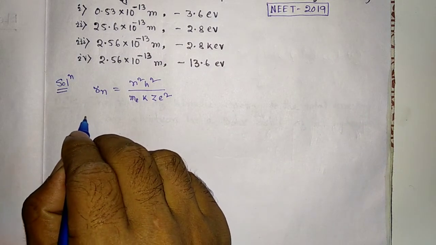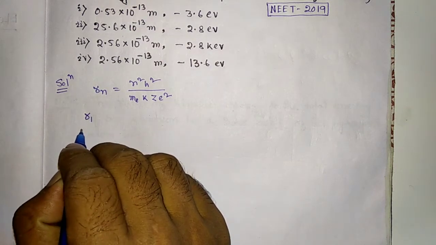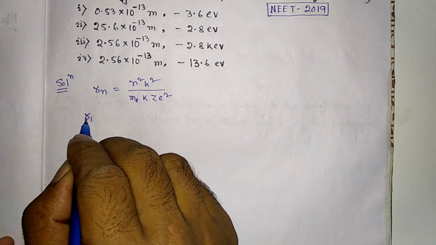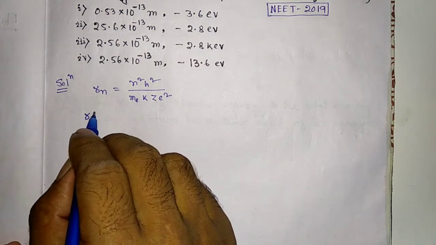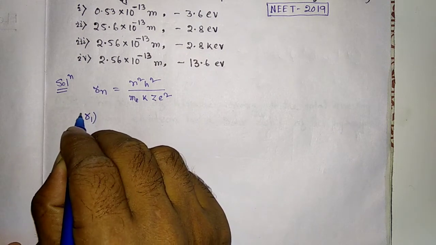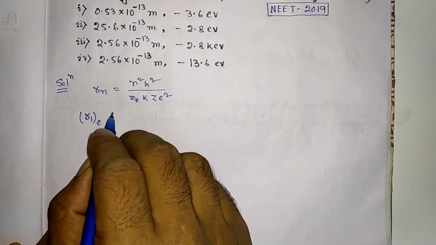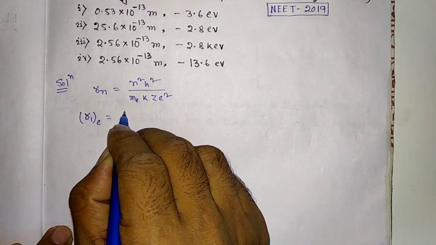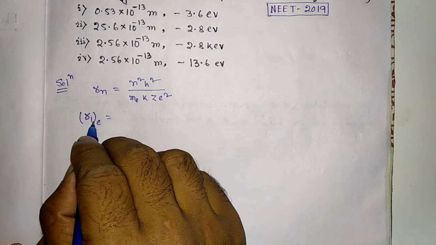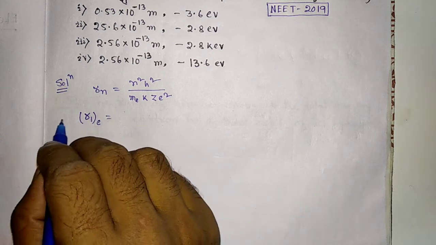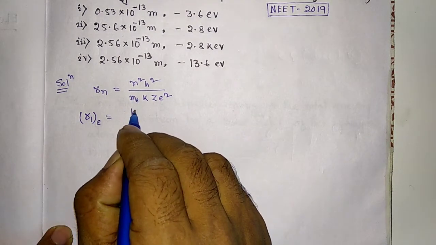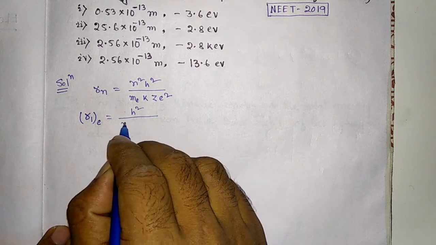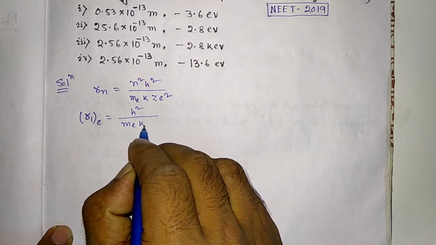Now R1, the radius in the first Bohr orbit. This is R1 for electron, equal to, for first Bohr orbit n is equal to 1, h square divided by me k.